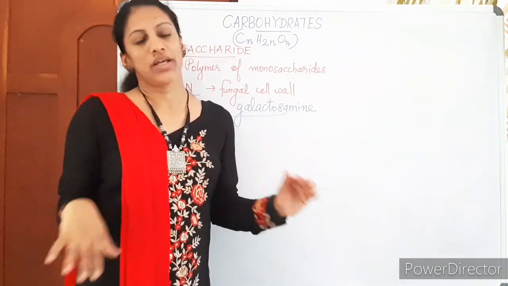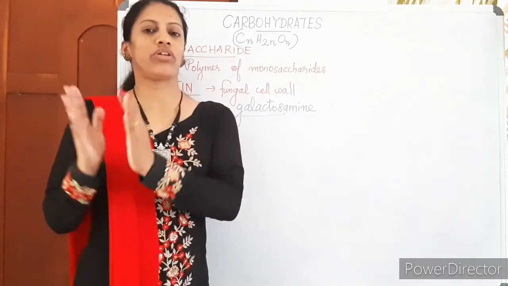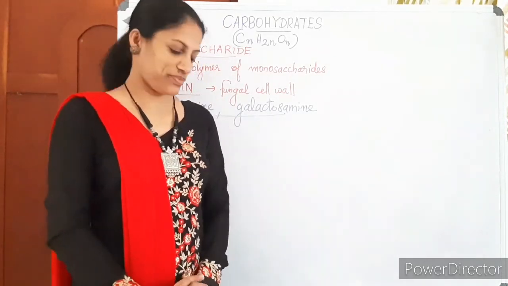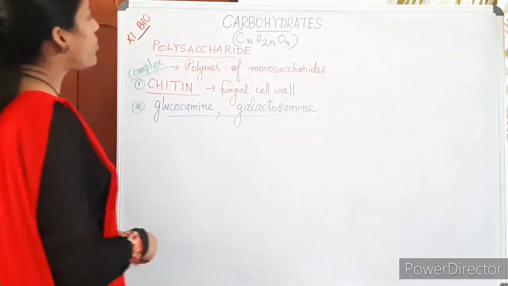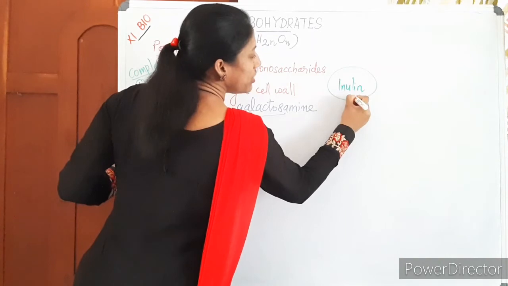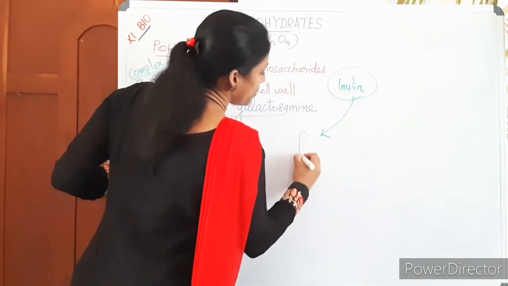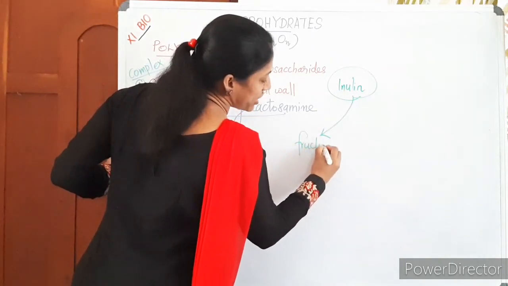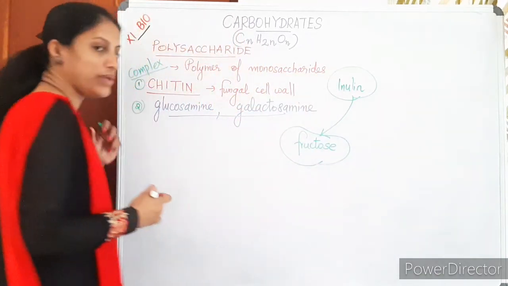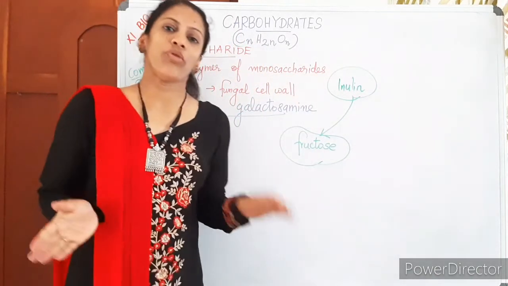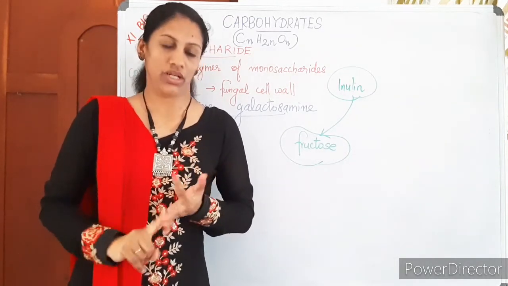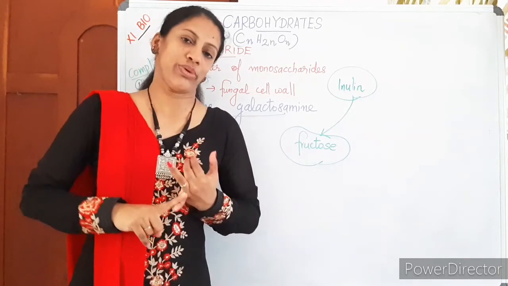Whatever it is, the main bond which connects the monomeric units is the glycosidic bond. Then there is a homopolymer named inulin. This was a repeated question. Inulin is a homopolymer of fructose. Many fructose molecules join to form inulin. So homopolymers of glucose: starch, cellulose, glycogen. Homopolymer of fructose: inulin.